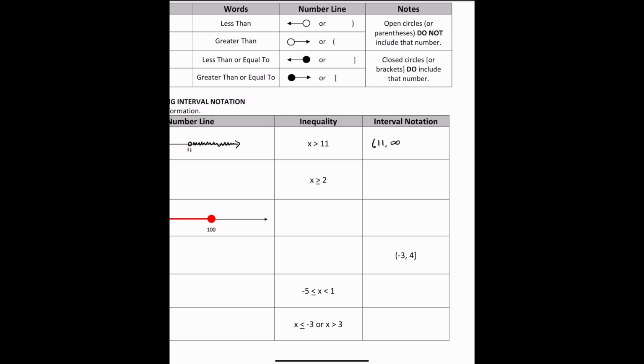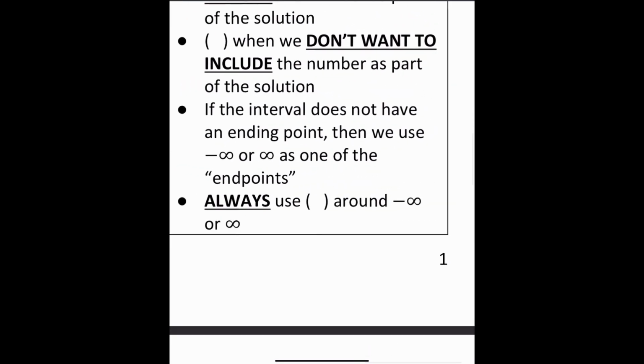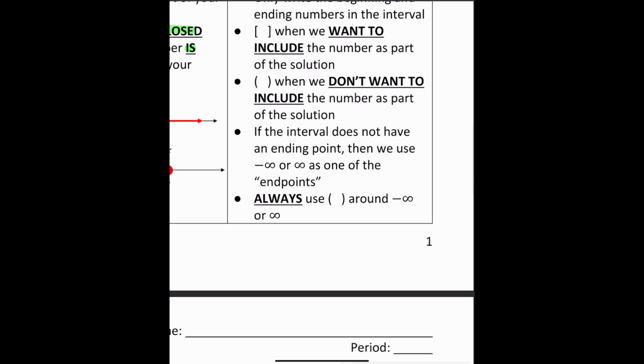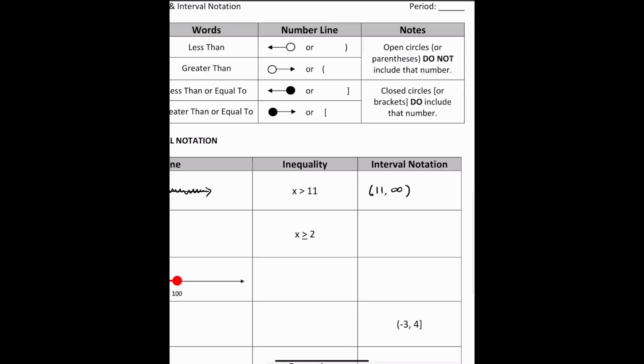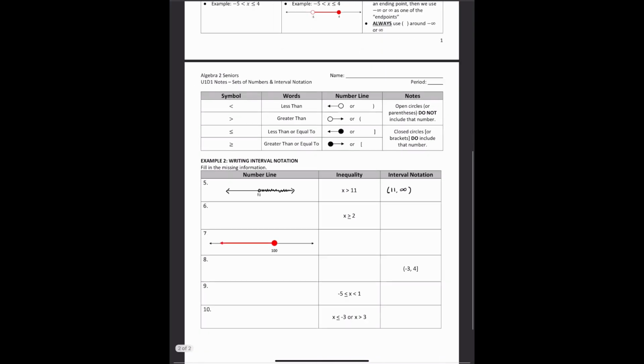And then since it's going towards infinity, as we said before, we just use regular parentheses for that. So I am going to close this with a regular parentheses. And that's how you write your interval notation for number 5.